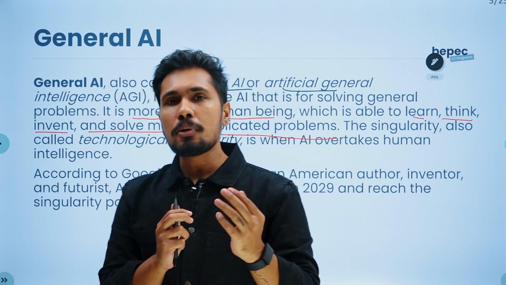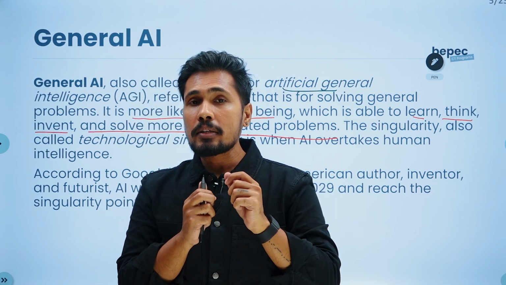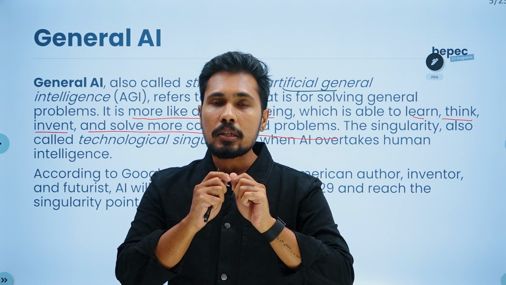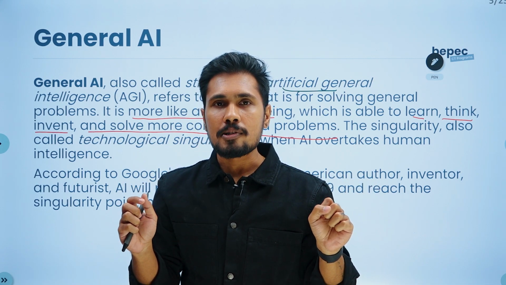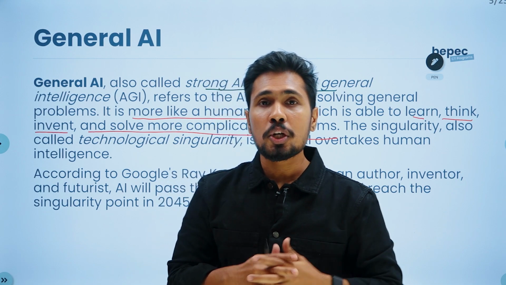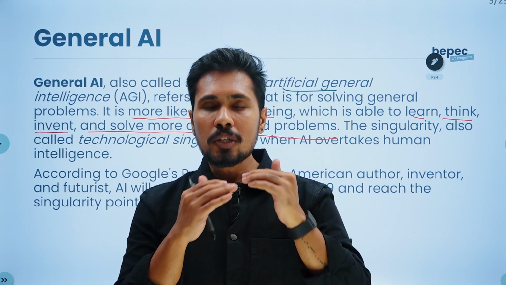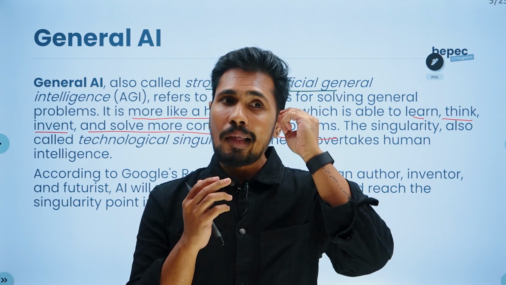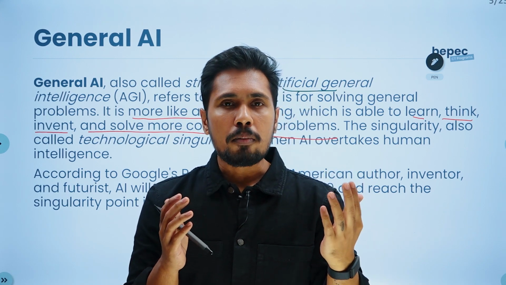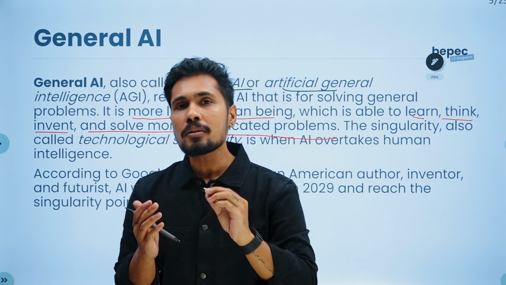Whenever it is able to start thinking, whenever it is able to start inventing, that is completely like we are losing the power of our AI models. I think if you watched that movie, Mission Impossible, just imagine you have a robot or an AI model which can think, which can invent, my God. Now humans are having a problem.